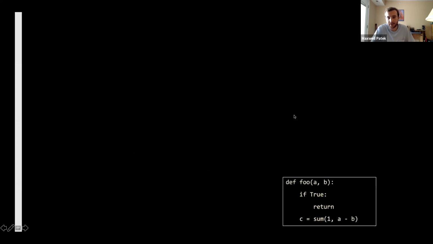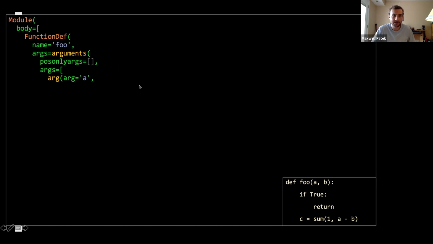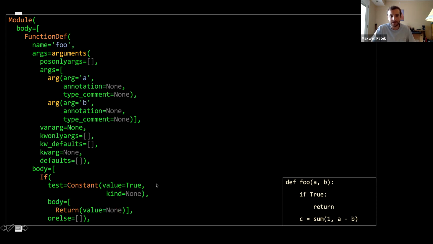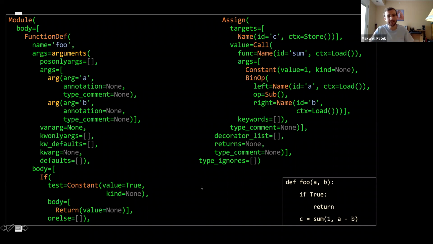So here's an example. We've got some code in the bottom right corner, and if you call ast.parse, this is a Python library, you can call it on a string of Python code, and you'll get a representation of that code, but as a tree. So here we can see the tree. We've got a module and a function definition, which takes an args and an if statement with a return value and an assignment. This is a tree that represents that code. And so we're going to take advantage of this tree to generate code.